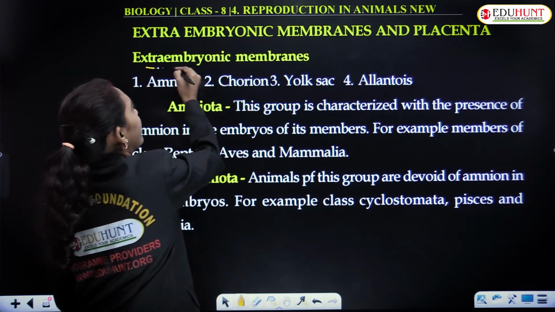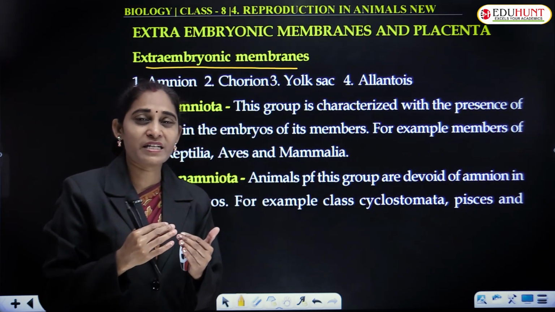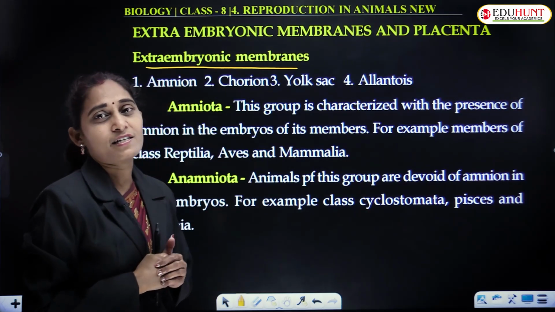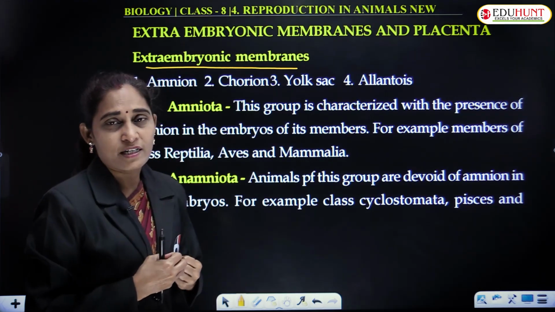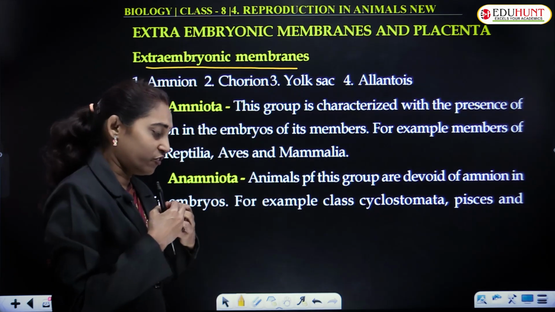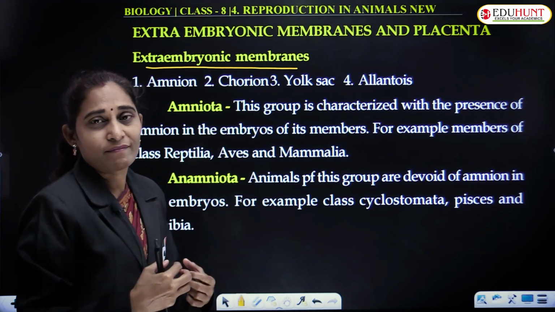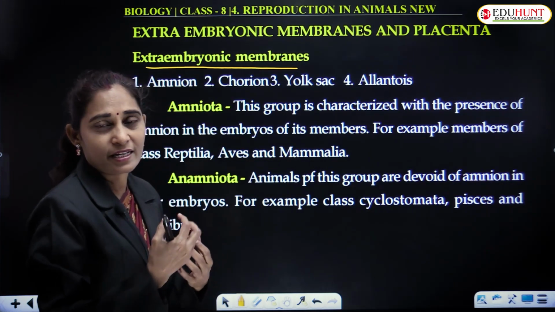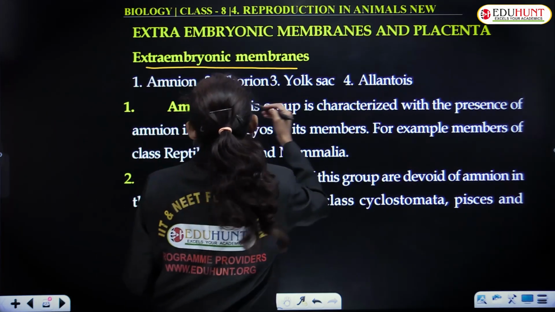Extra embryonic membranes means these are the membranes or the layers which surround the developing fetus, and they provide nourishment as well as protect the developing fetus from different factors. Like the amniotic fluid is there, amnion.